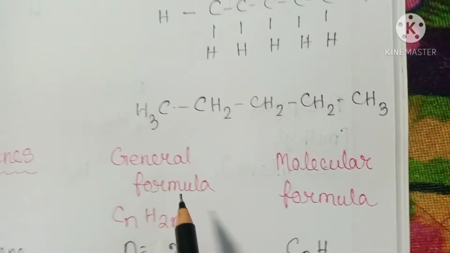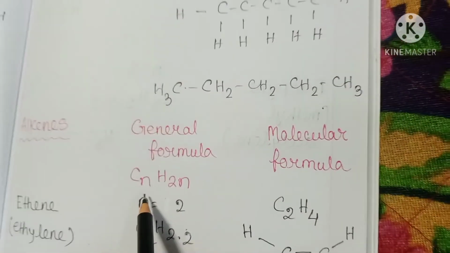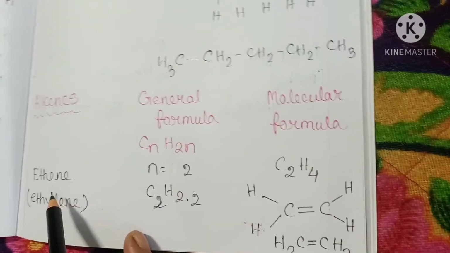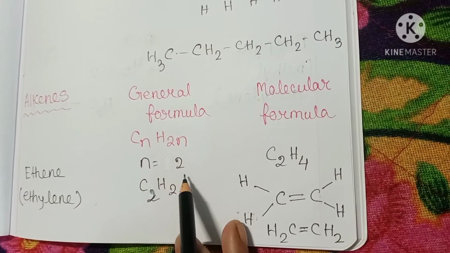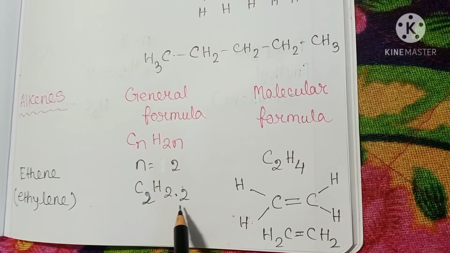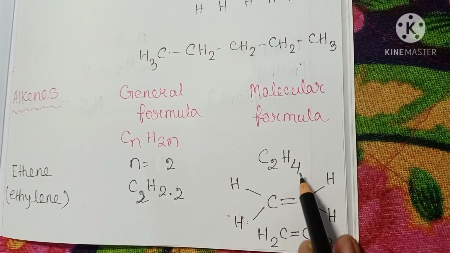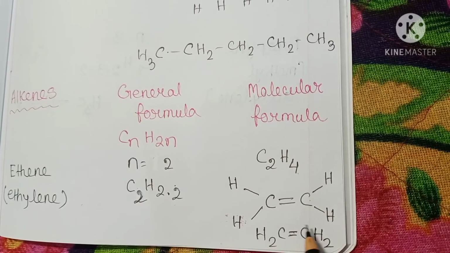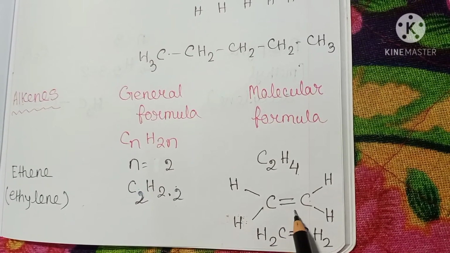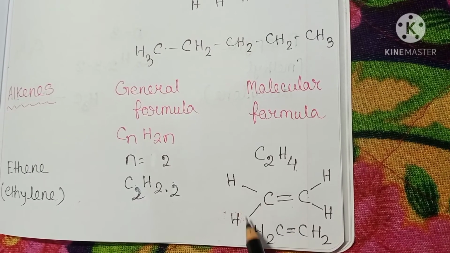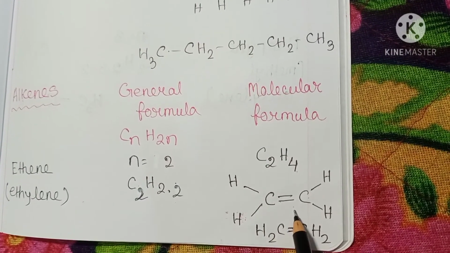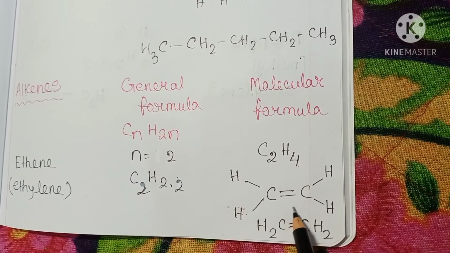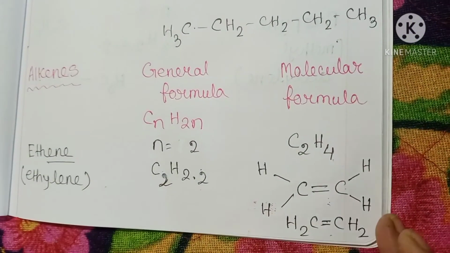Now alkene, general formula CnH2n. First, ethene, when n equals 2: C2H(2×2). This means the molecular formula C2H4. The structure of ethene is carbon double bond carbon, and carbon-hydrogen single bonds. This is the branch structure and this is the condensed structure. As it is a double bond, the suffix is ene.